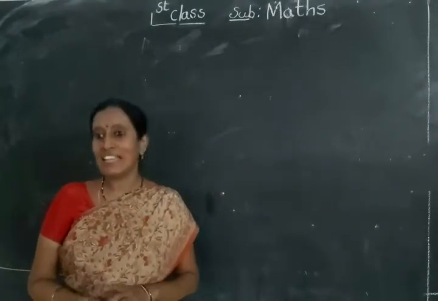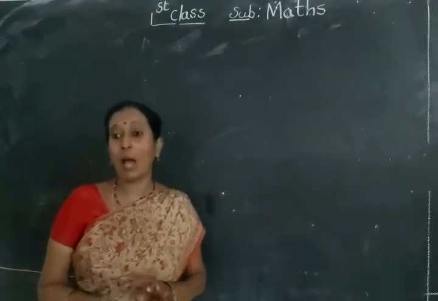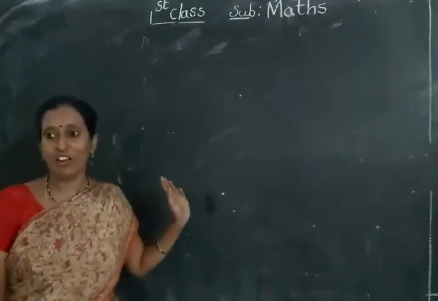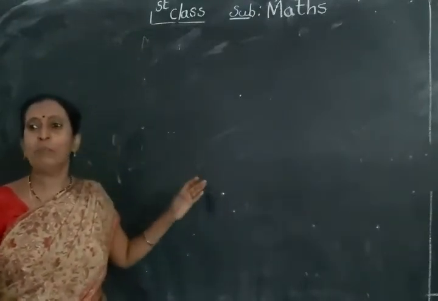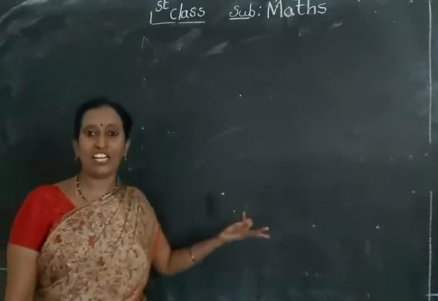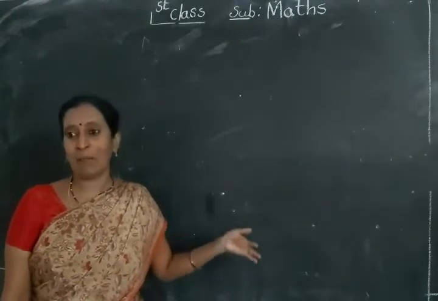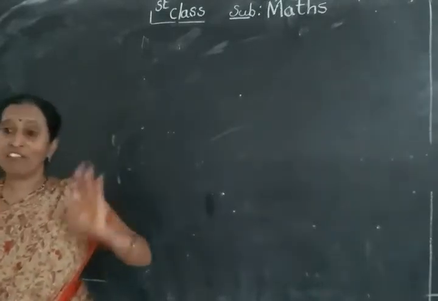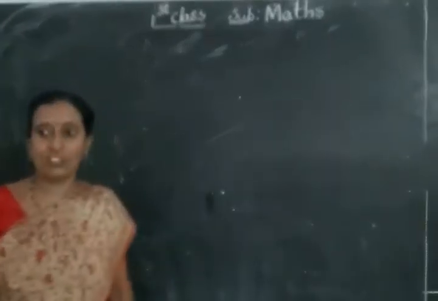Let's discuss the numbers. Up to how many have you learned now? 0 to 10. In that you learned before number, after number and between numbers. Shall we continue today with 11 and the numbers above it?